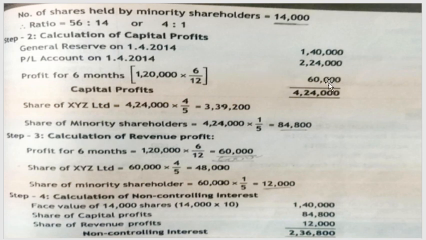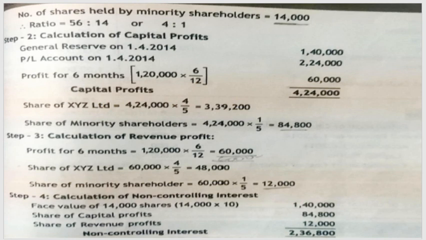So the total capital profit is 1,40,000 plus 2,24,000 plus 60,000, which will give you 4,24,000. The share of XYZ Limited is 4,24,000 into 4 divided by 5, the ratio you calculated in your first step, which gives 3,39,200. Then the share of minority shareholders is 4,24,000 into 1 divided by 5, which gives 84,800.